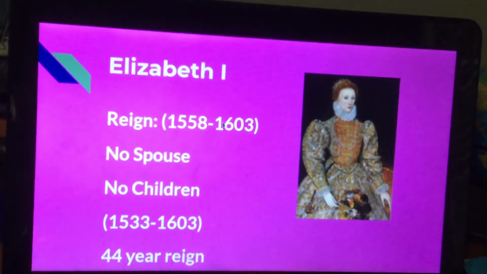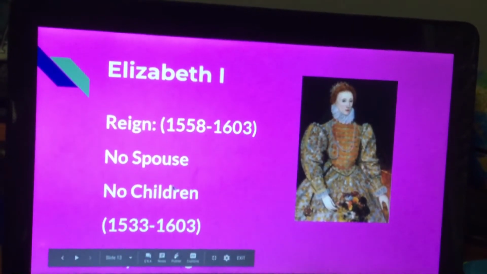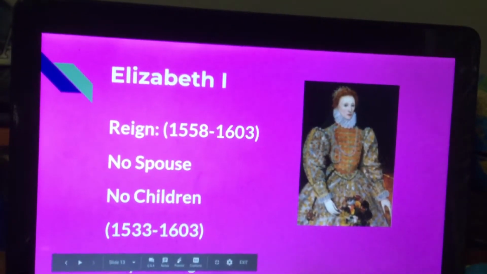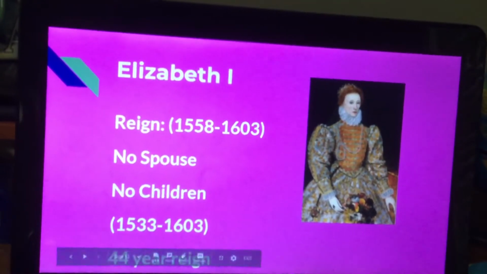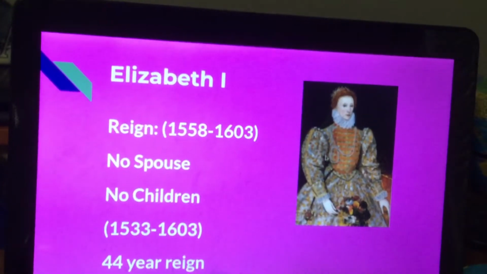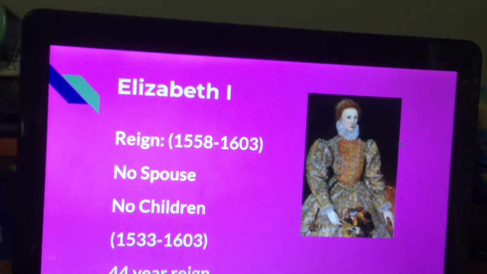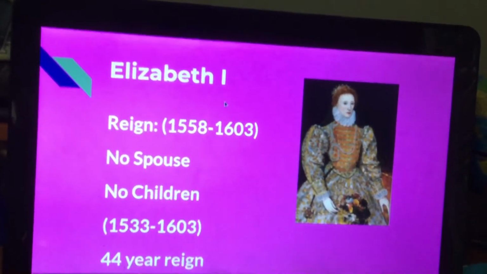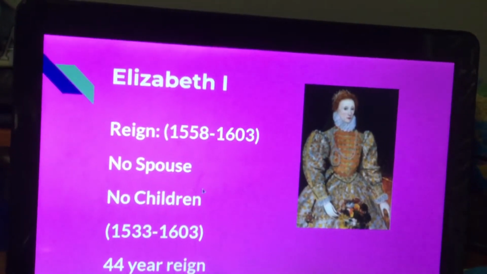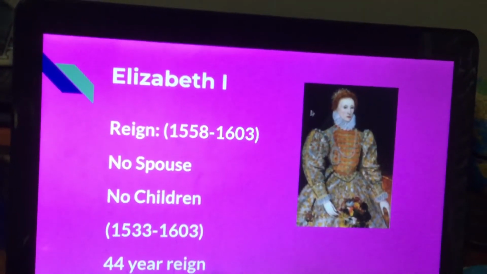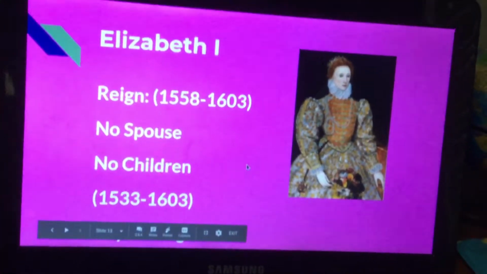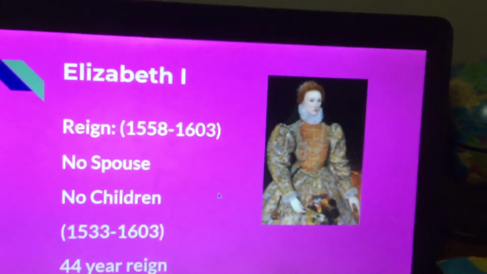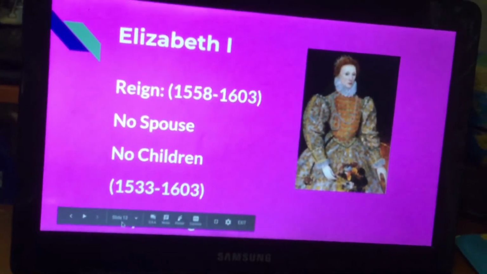Then her half-sister, Elizabeth, became queen in 1558 after the death of her half-sister. She was queen until 1603 with a 44-year reign of luxurious beauty, and the English won against the Spanish in a war. Elizabeth wore beautiful clothing, and she loved her mother and she loved her father. She didn't marry because her father beheaded her mother, so that's why she never married. She had no children, and after Elizabeth, people wondered who would be the next king of England, but go back to the family tree.